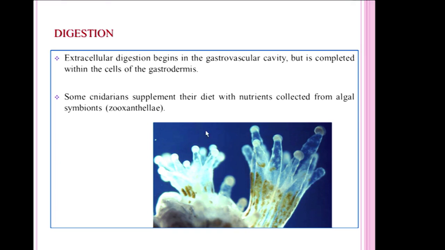So, it is a baseline for the extracellular digestion. When we see the digestion in higher animals, the digestion is extracellular digestion only. Intracellular digestion occurs in the gastrodermis layer of gastroderm cells, whereas extracellular digestion takes place in the gastrovascular cavity.